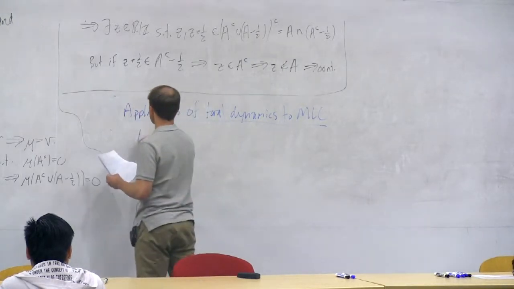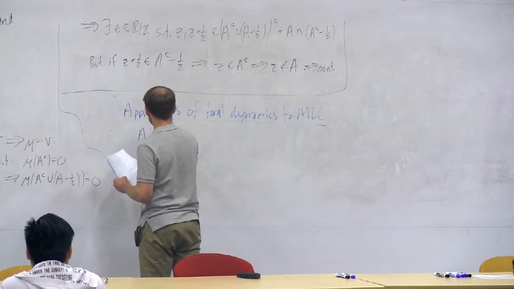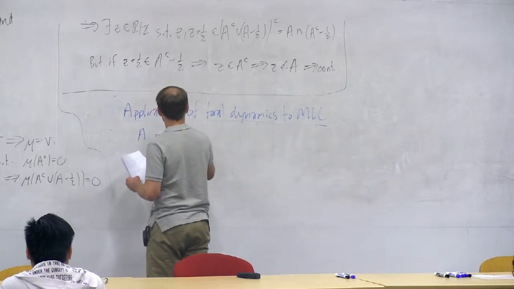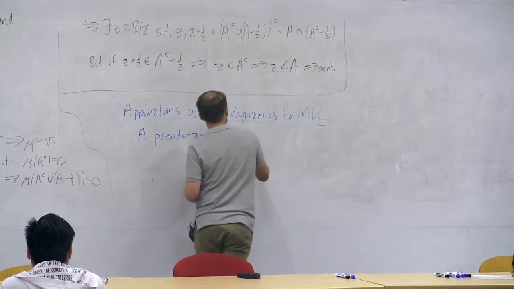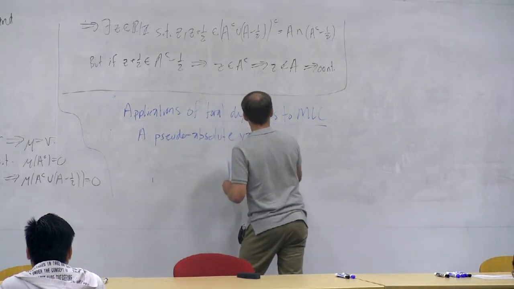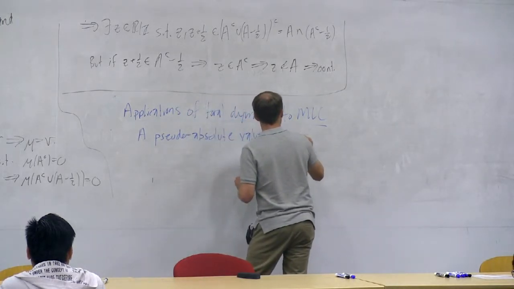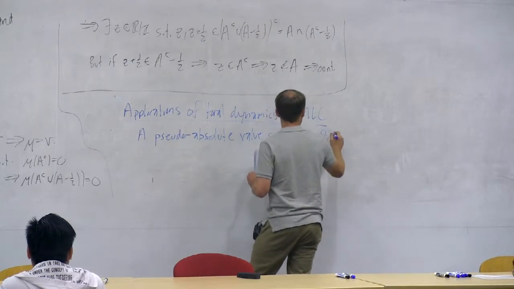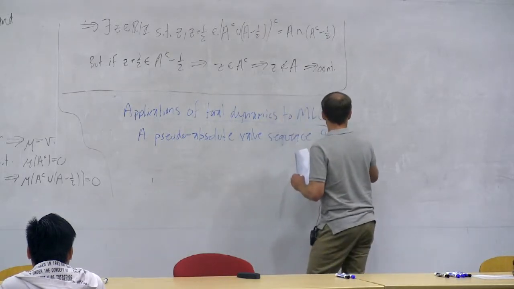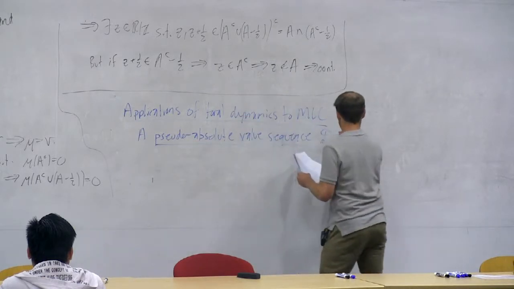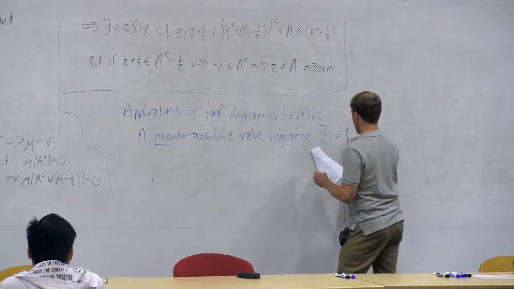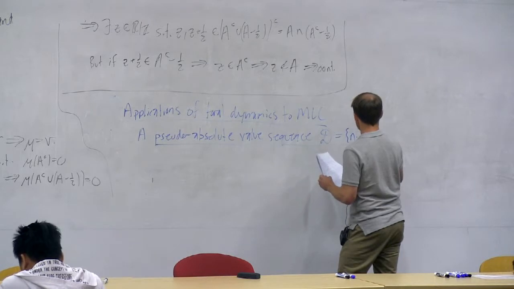I just need to introduce the notion of a pseudo-absolute value sequence. So a pseudo-absolute value sequence, it's not complicated. Let me give the elements of this thing a name. I'll call them n_i, i going from 0 to infinity.